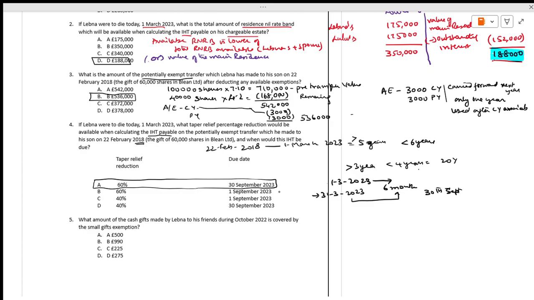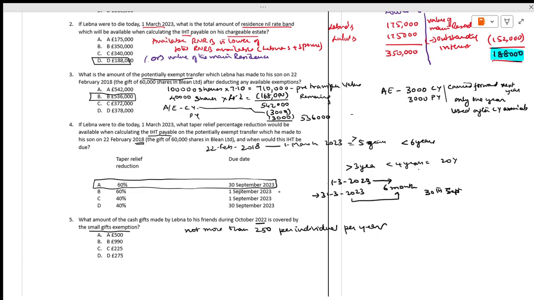Next, what amount of cash gift made by Lebna to his friends during October 22 is covered by small gift exemptions? I have made it very clear: it should be not more than 250 per individual, per individual and per year.